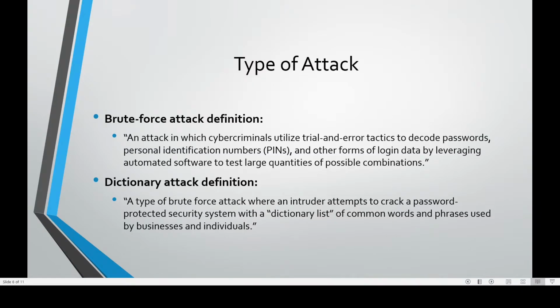So there are basically two types of attacks that we can perform. One is the brute force attack. In a brute force attack, we try all the possible combinations, which are mostly in large quantities, to crack the key, to crack the password. But in a dictionary attack, among the combinations that we have created for brute force, we select a few keywords that we think might be the possible answers. And this you can obtain through social engineering.